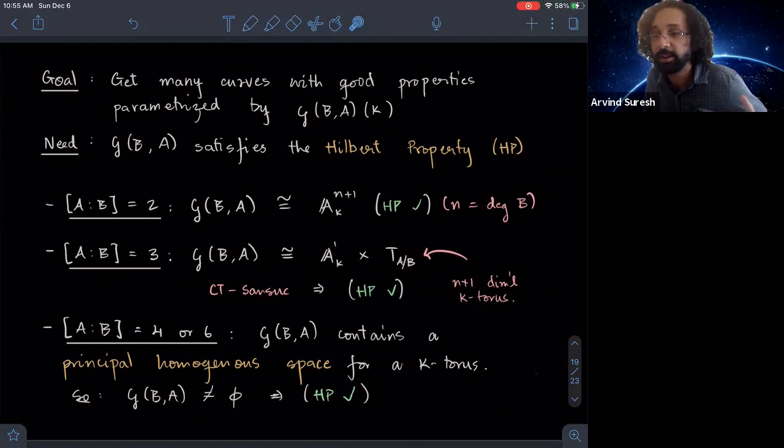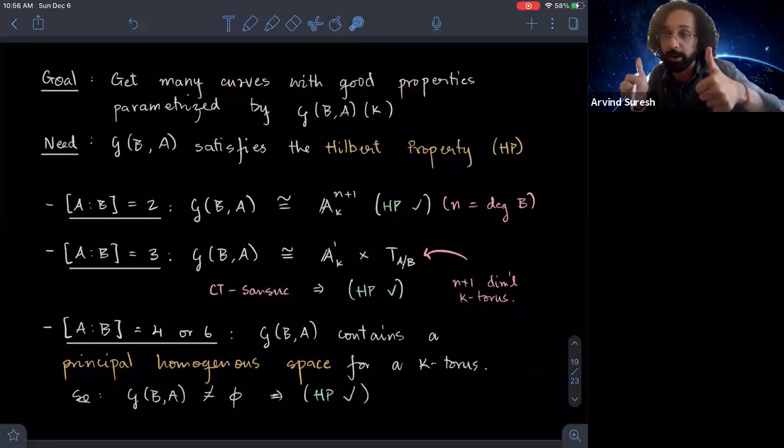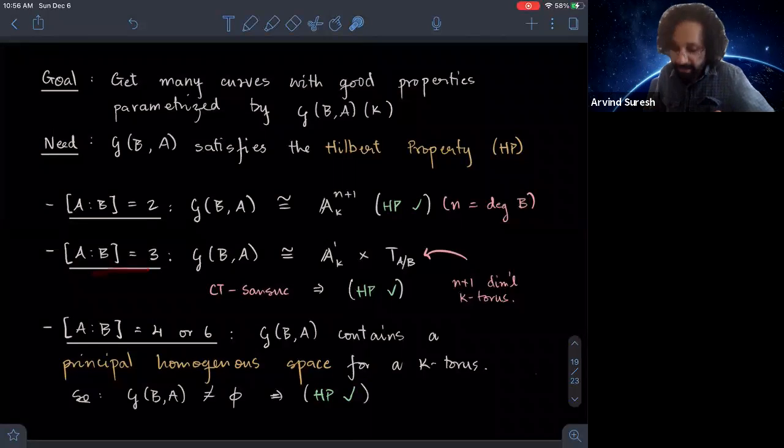And in order to actually apply this effectively to get curves of high rank and so on and so forth, we actually need these varieties to satisfy this thing called the Hilbert property. And I'll just say briefly that if the degree is 2, then it's an affine space, so we're good. The degree is 3, then it's an affine line crossed with an algebraic torus.